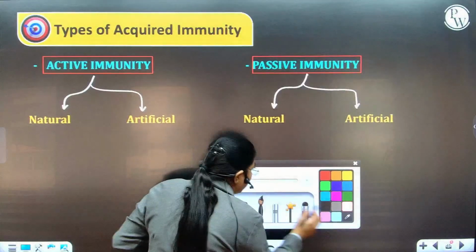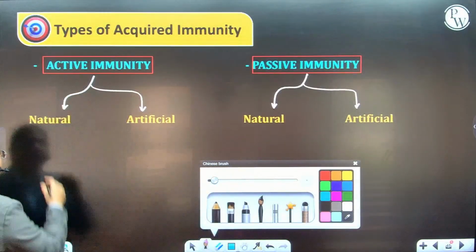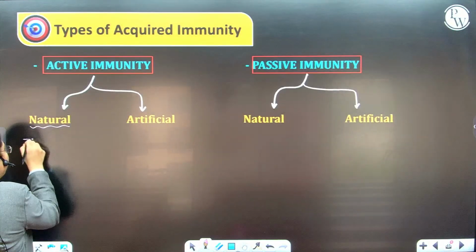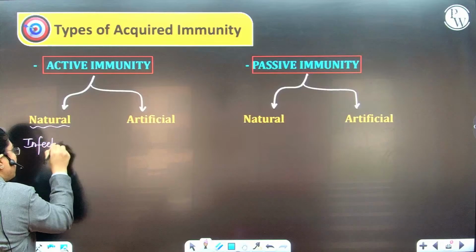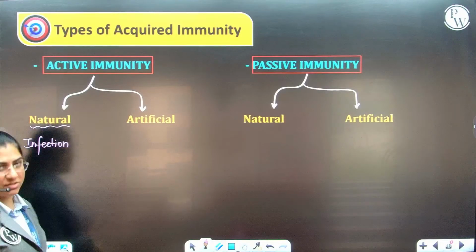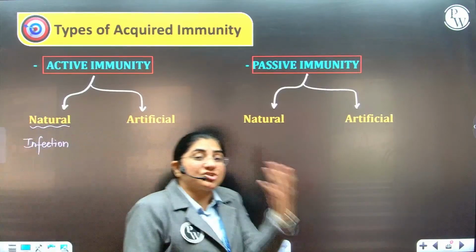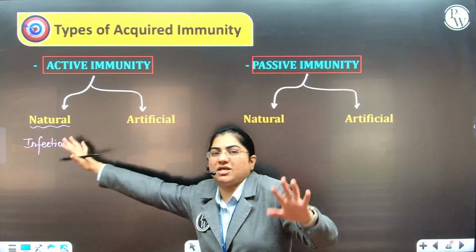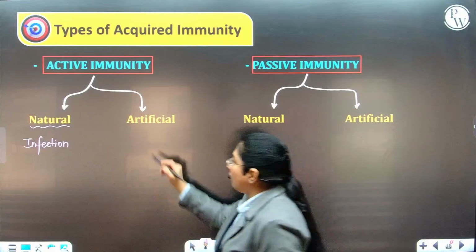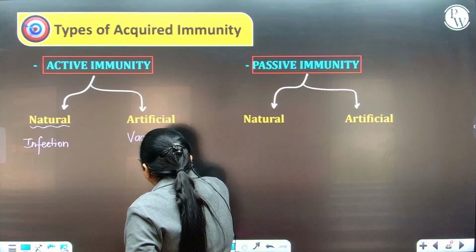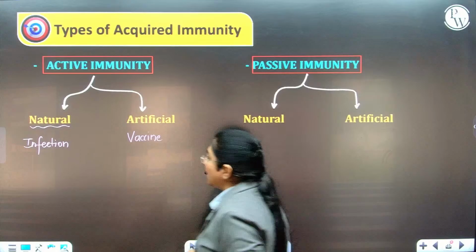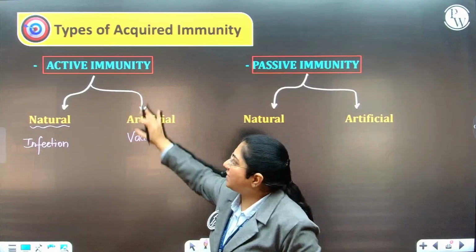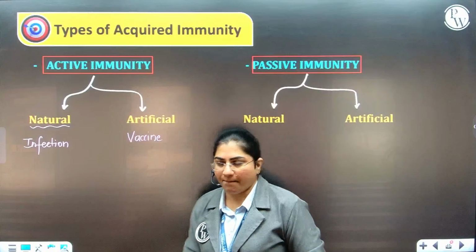When we are talking about naturally acquired active immunity, this is the time when we have any kind of infection in the body and the body produces its own antibodies. Then it is naturally producing antibodies because of a natural stimulus, so naturally acquired active immunity. When we give any kind of vaccine to the person, except 3 that we'll be talking about here, we are talking about artificially acquired active immunity.